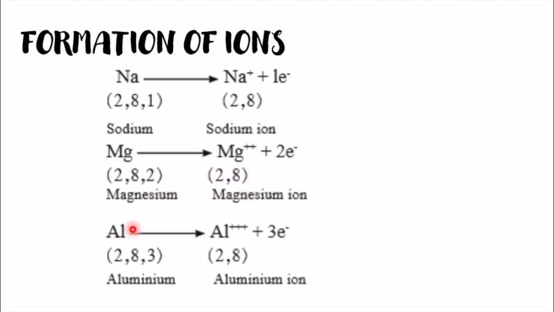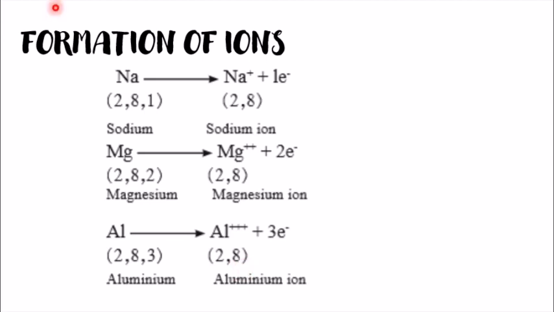Next we will take aluminium. The electronic configuration for aluminium is 2, 8, 3. Now the third shell is incomplete. So it will lose these 3 electrons and become stable, becoming a positive ion. Here it loses 3 electrons, which is why we have put 3 plus. These 3 electrons will combine with some other element, and this becomes stable, that is 2, 8, and becomes a cation. This is how it happens with most of the metals: they lose their electrons if they are unstable and become stable.